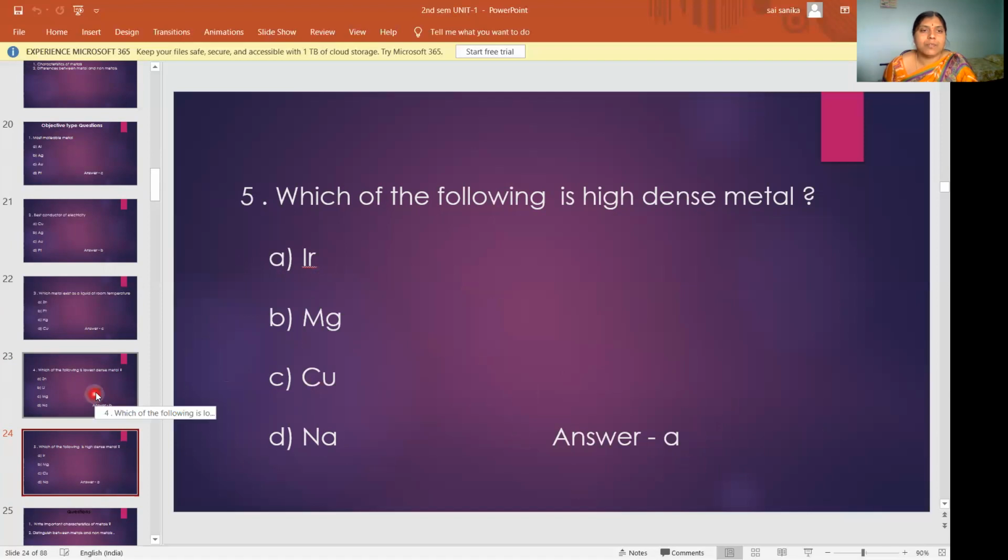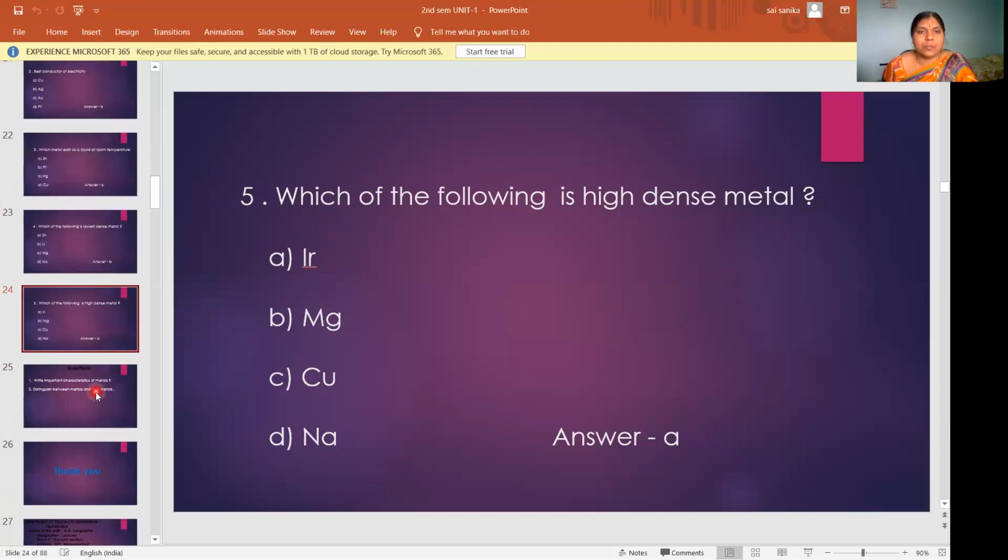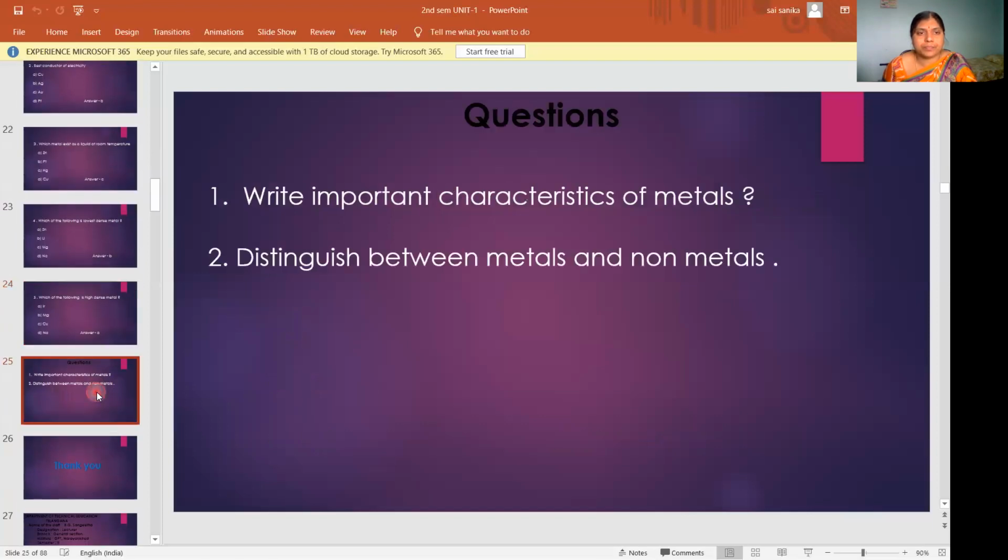These are some of the objective type questions you may expect from this topic. Now, what type of other questions may you expect? We just studied two topics: characteristics of metals, and distinguishing between metals and non-metals. So you may expect these questions: write important characteristics of metals, and distinguish between metals and non-metals.